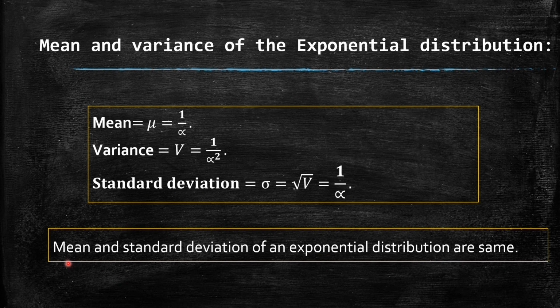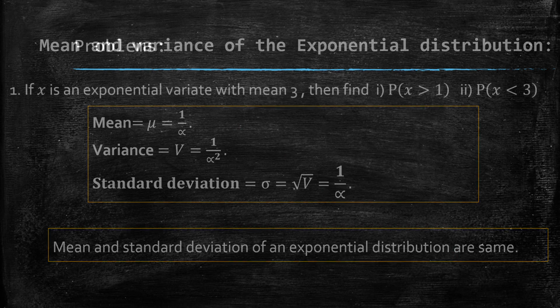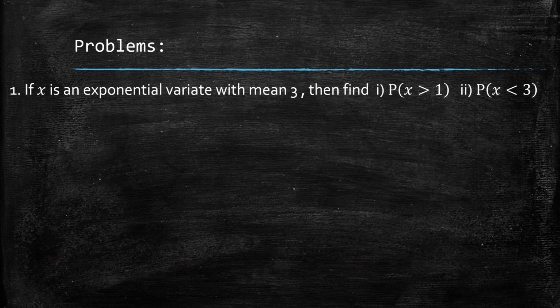Now, you have already seen that mean and variance are the same for the Poisson distribution. So for the Poisson distribution, mean and variance are the same, and for the exponential distribution, mean and standard deviation are the same. We now take problems on the exponential distribution.